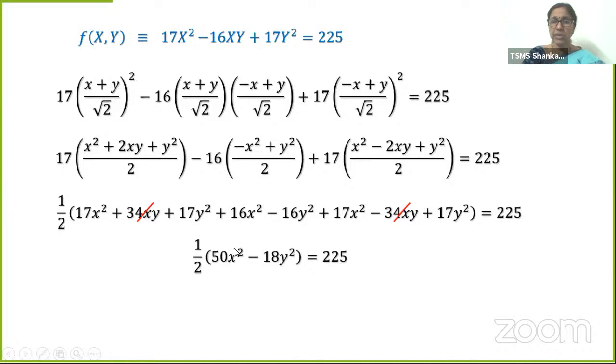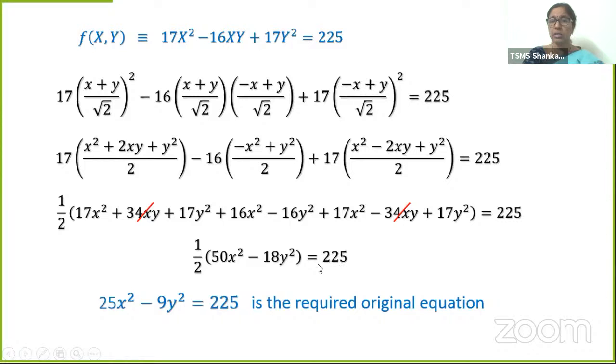Can we not simplify this? 50 by 2 is 25, 18 by 2 is 9. So 25x square minus 9y square is equal to 225. This is the required original equation. Students, you will learn what kind of a curve it represents. Is it going to be a circle? No. Is it going to be a parabola? I don't think so. I think this will be an ellipse. You will be learning about all these equations in your senior inter class, right?